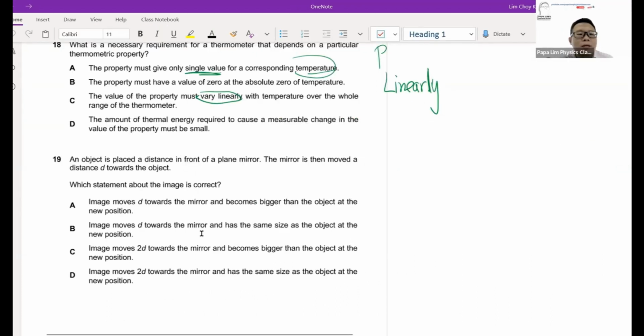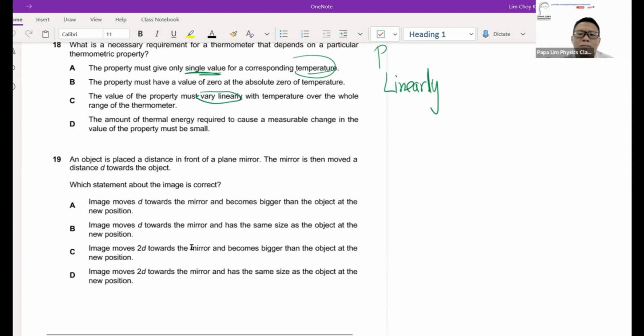Now after 18, let's look at question 19. Question 19 is about lenses. To do lenses, one of the important things that I always remind students is to know, firstly, the 3 ray diagrams that they need to draw, and how to draw them. The second thing they must know is the 6 basic lens scenarios: whether the object is at more than 2f, or on 2f, or in between f and 2f, or on f, and less than f.